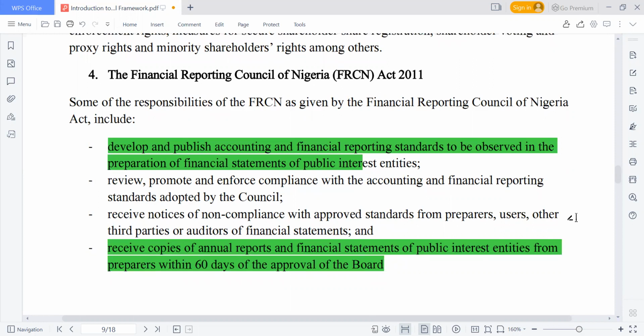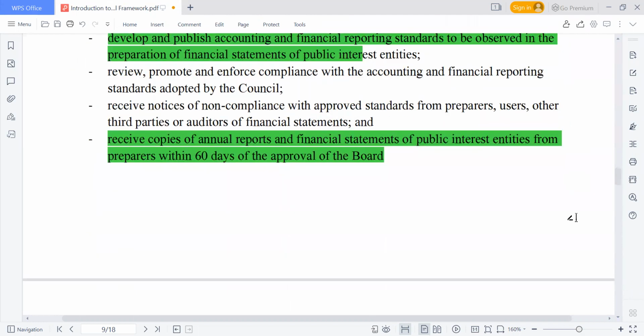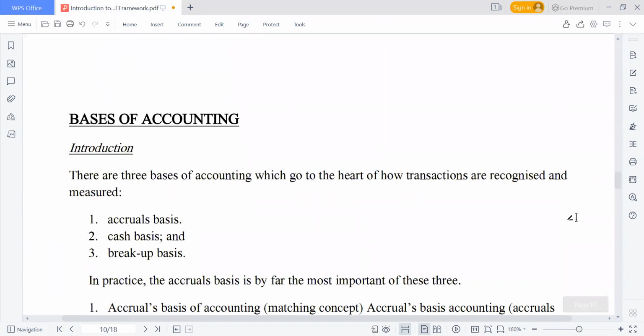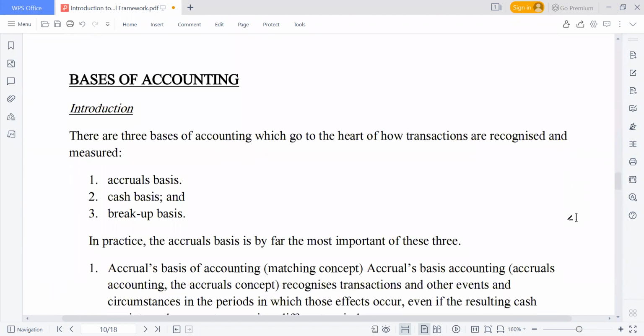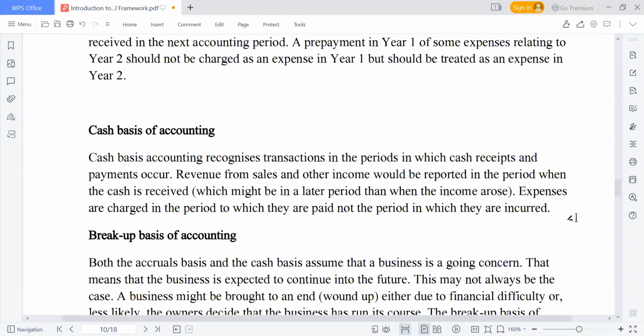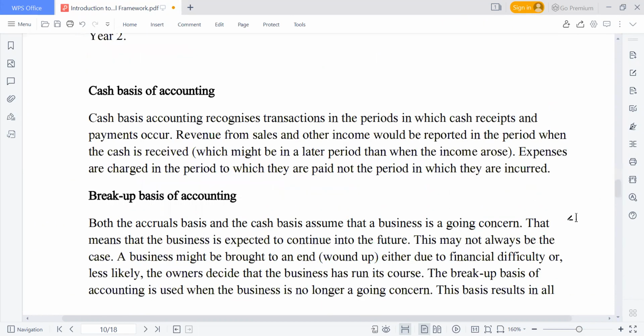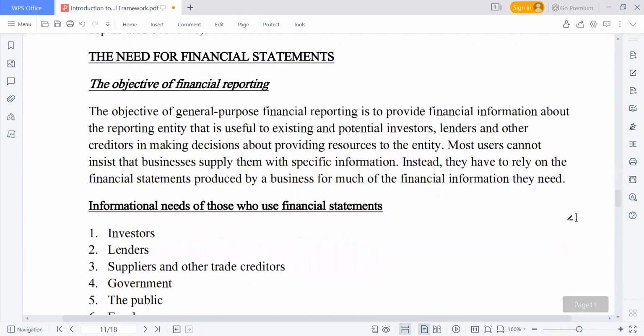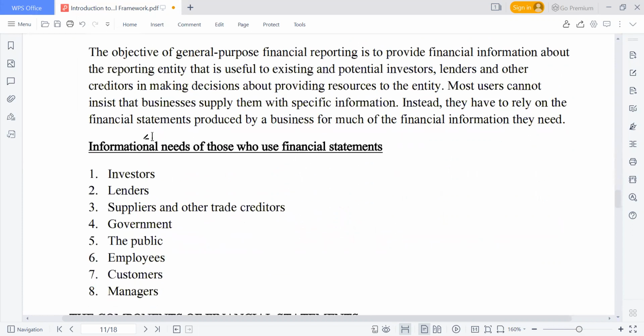So let's stop here for today. In the next class, please have a look at this before the next class as well. What are the bases of accounting? We have accrual, we have cash, and we also have breakup basis. The objective of this one is what we call users of financial statements. That is, who are those that this financial statement that you are looking at now? Who are those people that are interested in it?